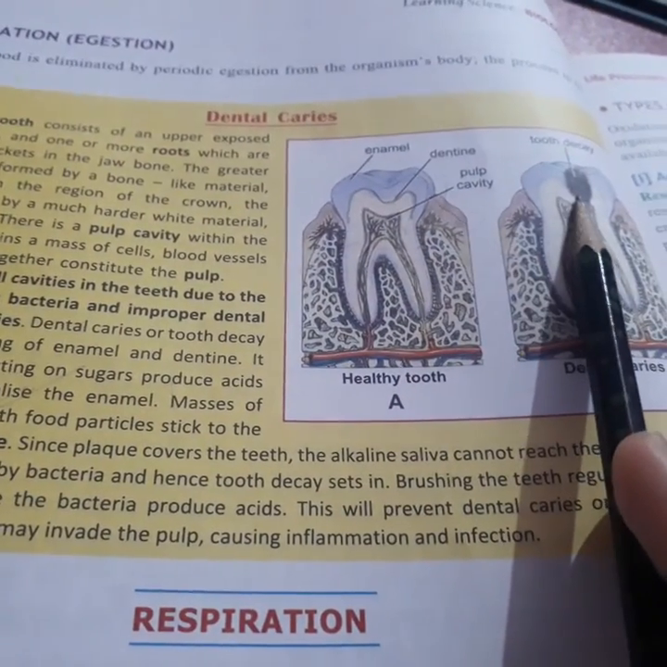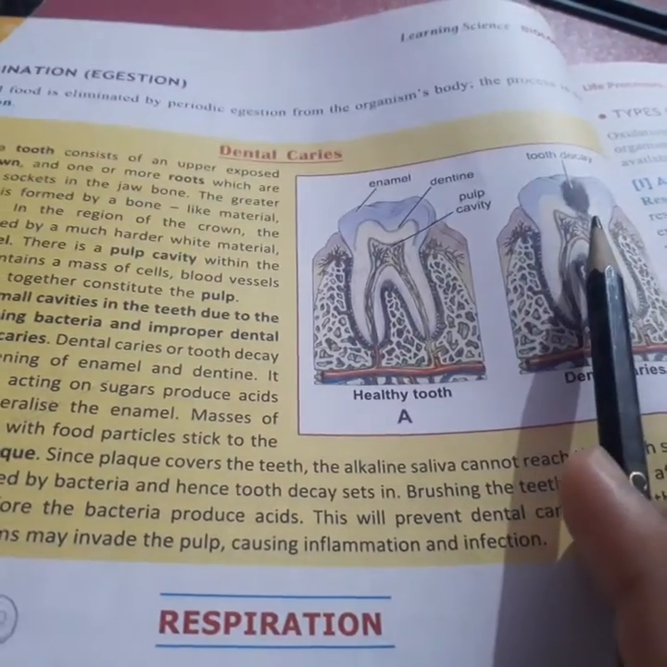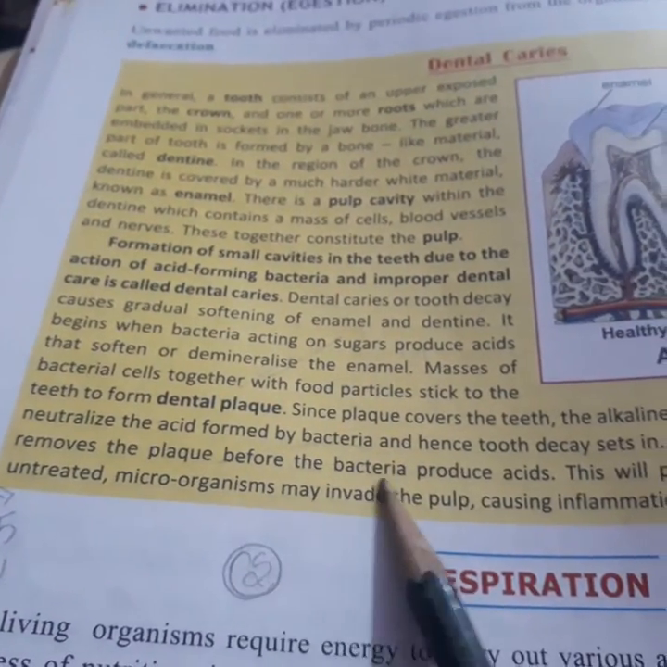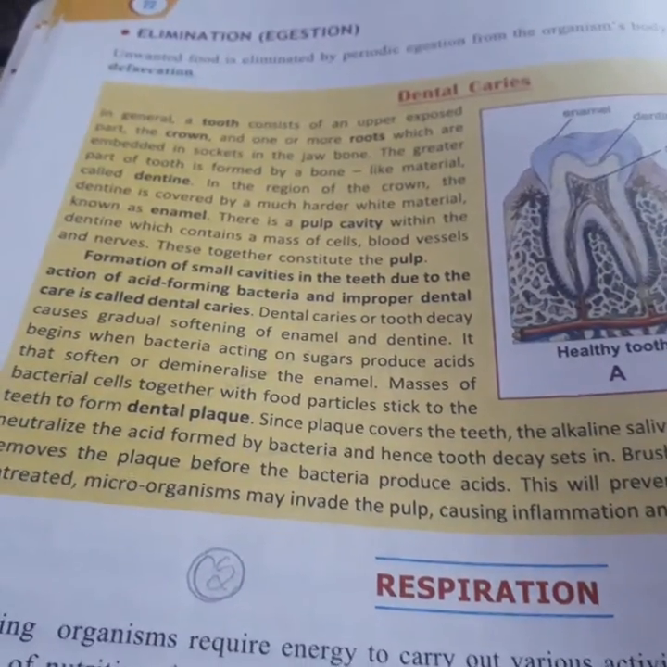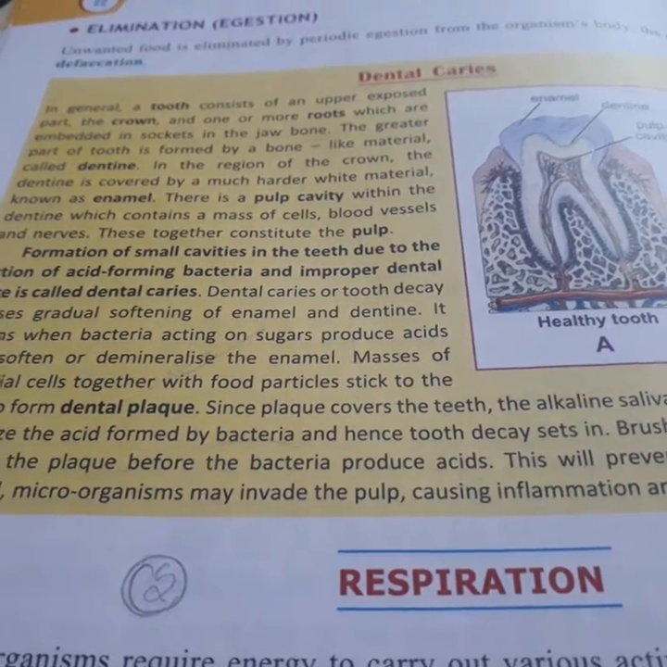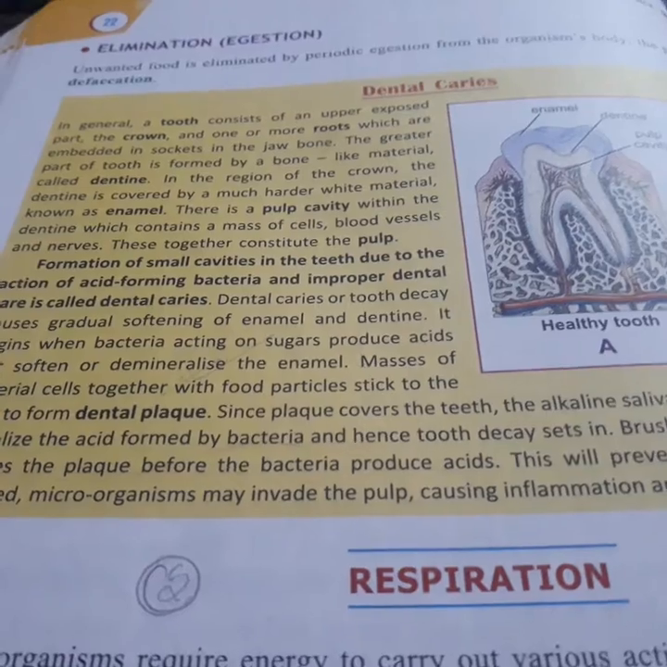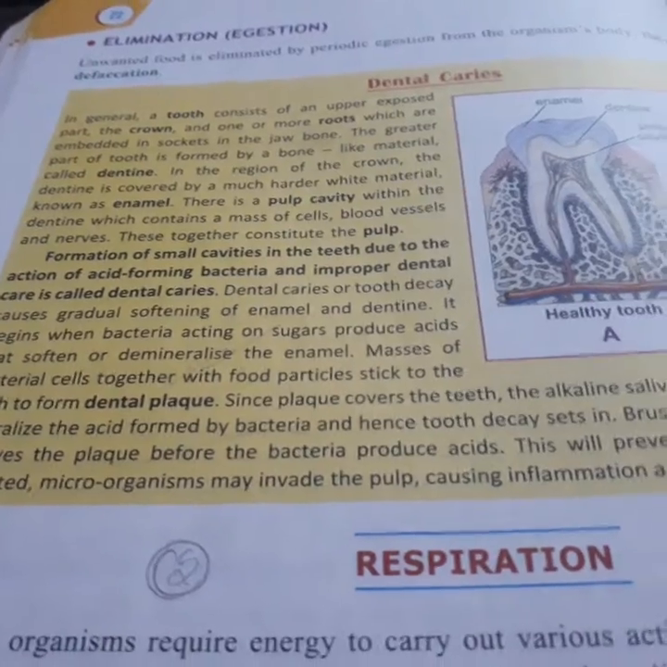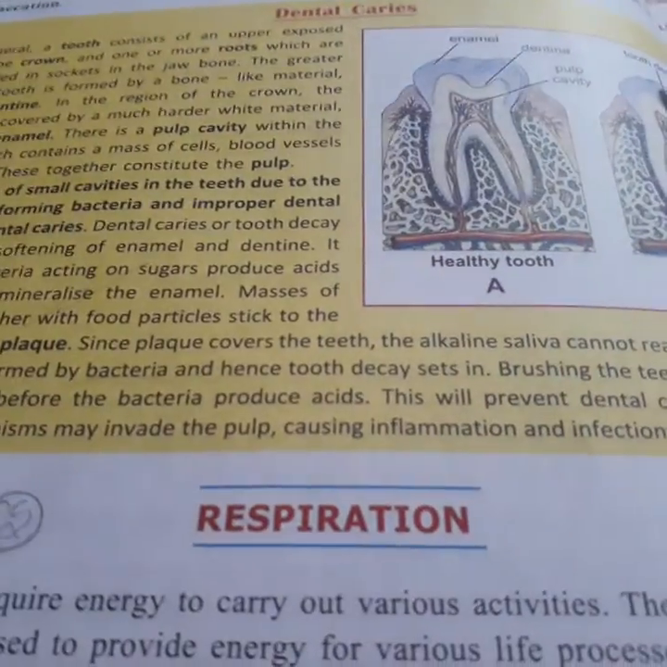Tooth decay sets in just like this, not as black as this, but you might see many small kids have teeth like that. Brushing the teeth regularly after meals removes the plaque before the bacteria produce acids. Bacteria produce acid as fast as they can, even in 2x speed. So you have to brush your teeth. After a meal you have to wash your mouth with water, squeeze it around in your mouth and then throw it outside, or you can even brush your teeth without paste, and the food items will get out.